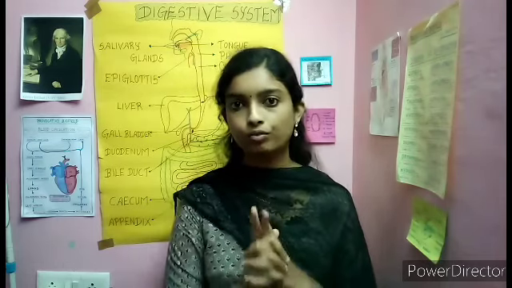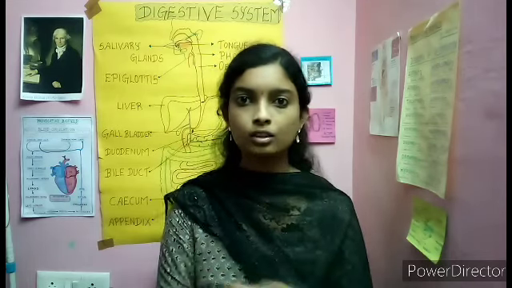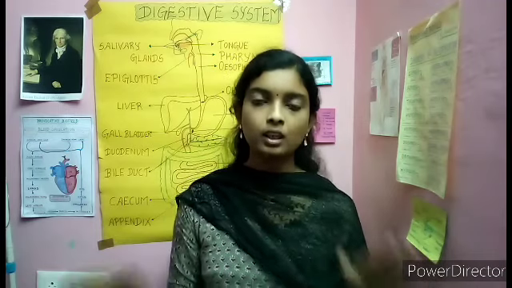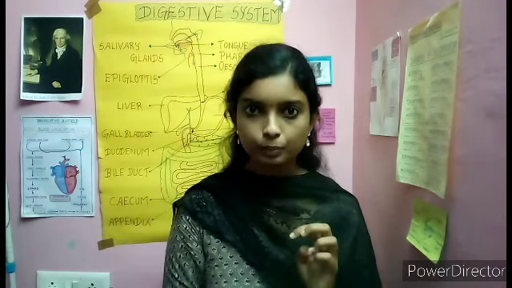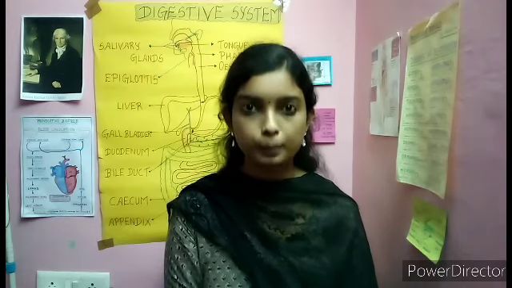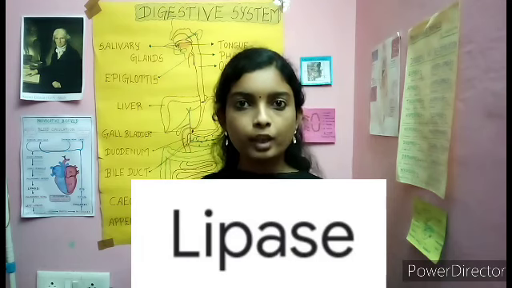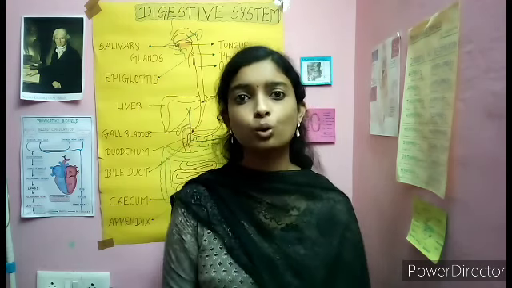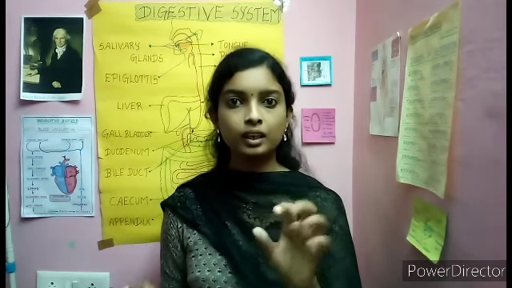Next, moving to fat, that is nothing but lipids. Okay, so in your mouth there is no fat-splitting enzyme present. It goes to the stomach. In the stomach there is a gastric lipase present. Lipase breaks down the lipids. Okay, lipase is an enzyme that breaks down lipid. In your stomach you have gastric lipase, but there is no significant amount of fat digestion in the stomach. Only insignificant digestion occurs.